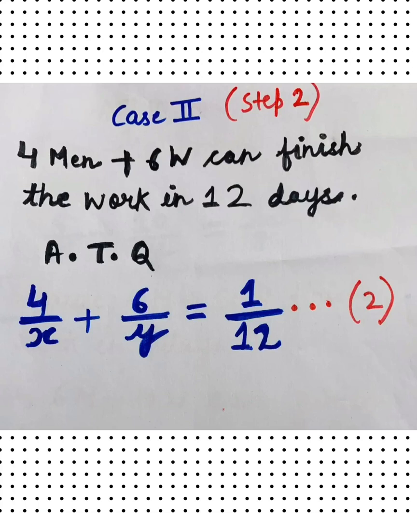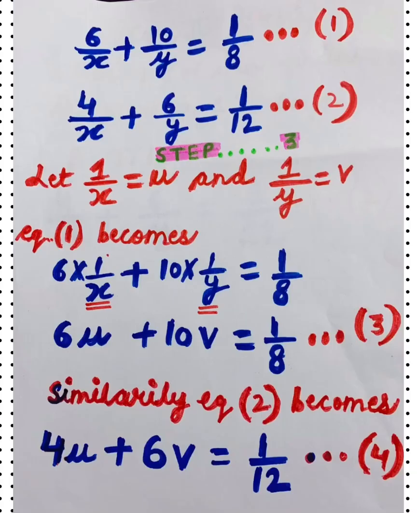After this, children, we shall solve both the equations using any method: substitution, cross multiplication or elimination. I am using the elimination method here. I will assume let 1 by x equal to u and 1 by y equal to v. So equation 1 will become, we shall write it in expanded form, 6 by x means 6 into 1 by x plus 10 by y means 10 into 1 by y equal to 1 by 8.